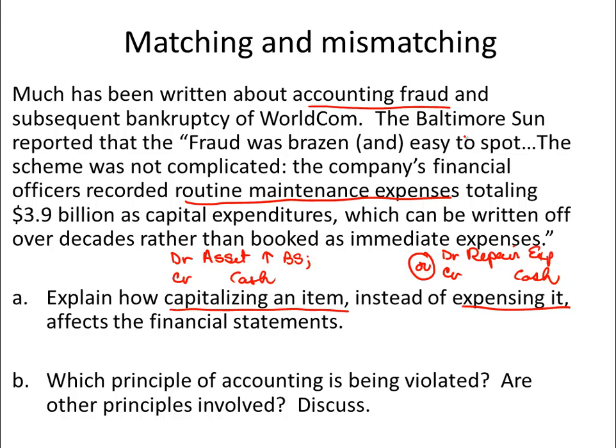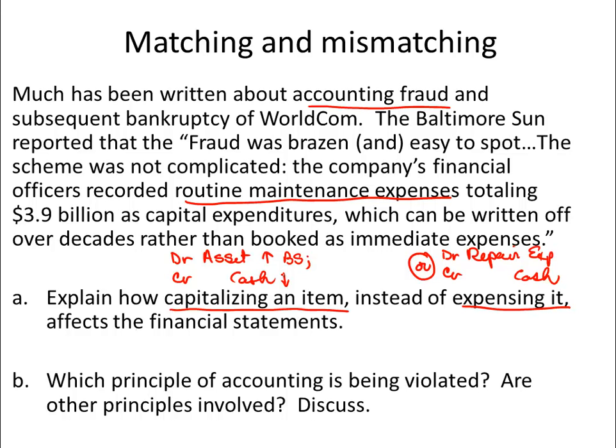The company's financial officers basically recorded routine maintenance expenses totaling $3.9 billion as capital expenditures, which can be written off over decades, rather than booking them, as they should have, immediately as expenses. So converting that into accounting, that means that the officers debited an asset, which made your assets go up, credited your cash, which made your cash go down. So they just swapped one asset for another and kept it all on the balance sheet.